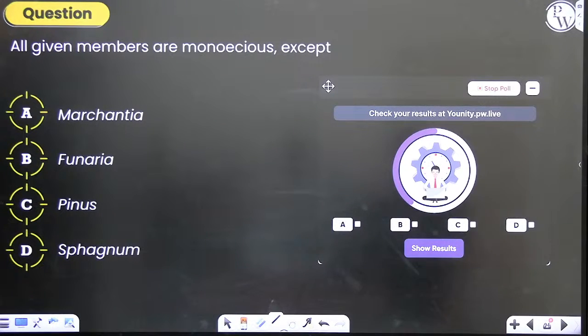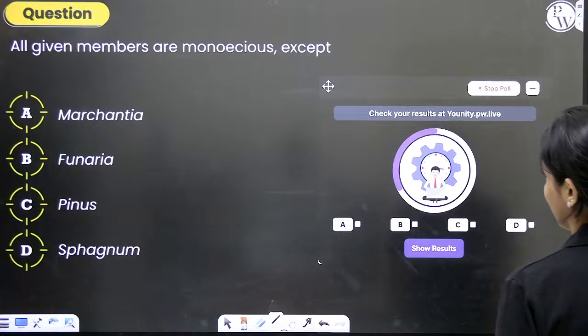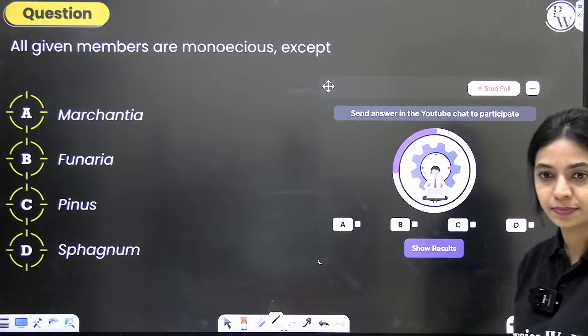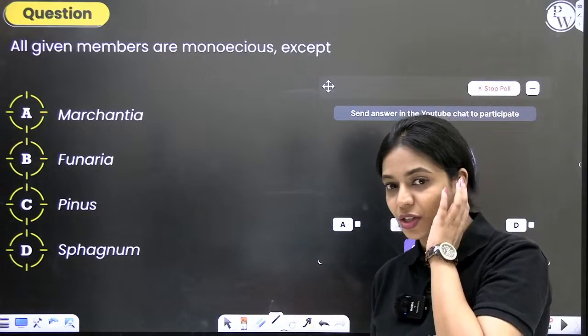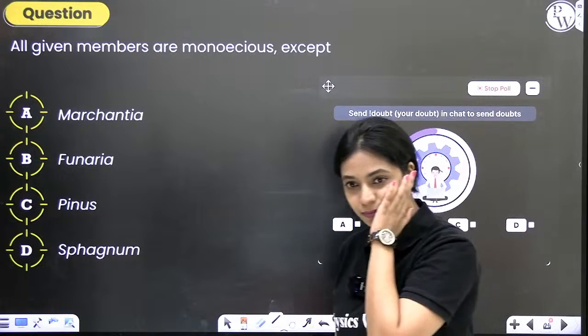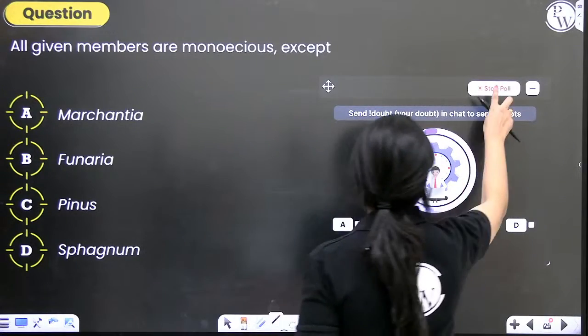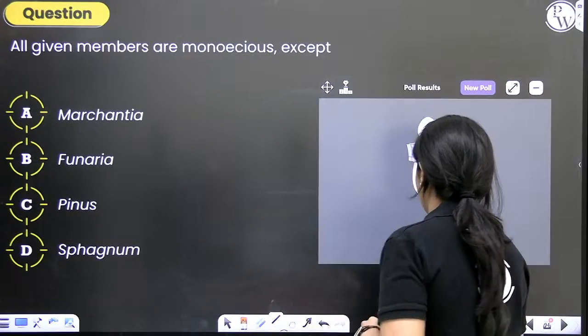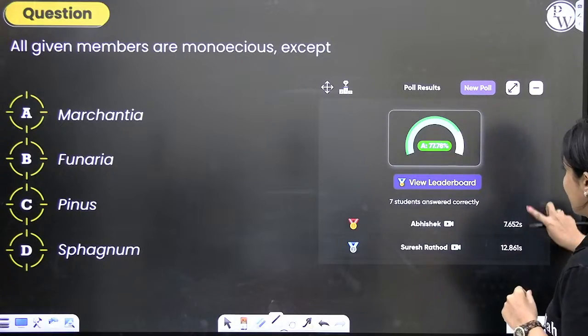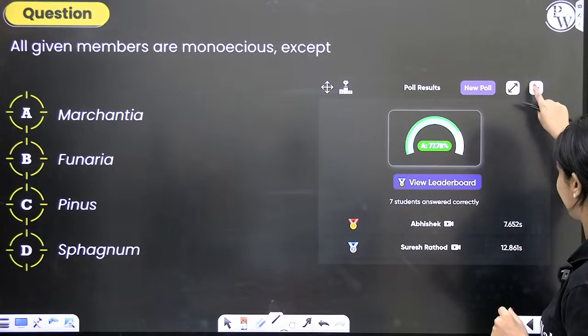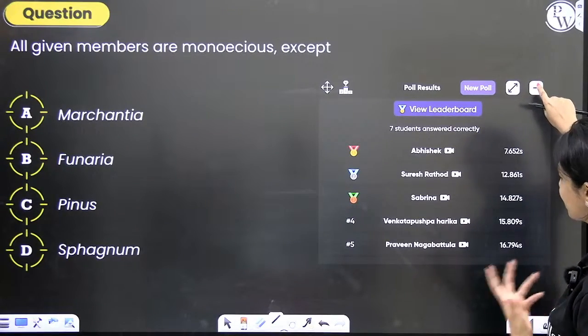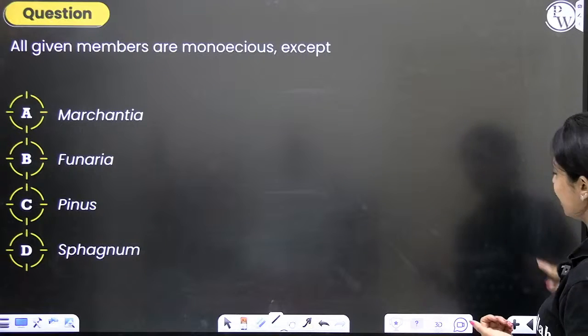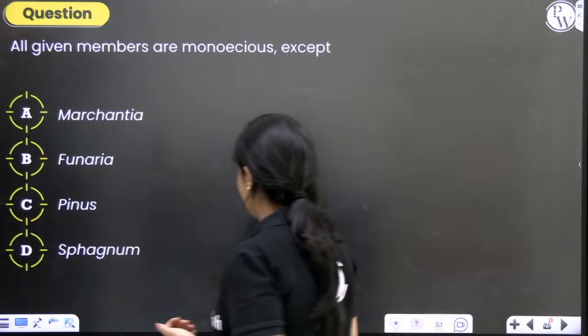All members are monoecious except, which is not monoecious? Which is dioecious here? It is Marchantia, right? So the correct answer to this question is option A. Around 78% of you have answered correctly. Abhishek has answered the quickest. All right, so the correct answer here is option A.